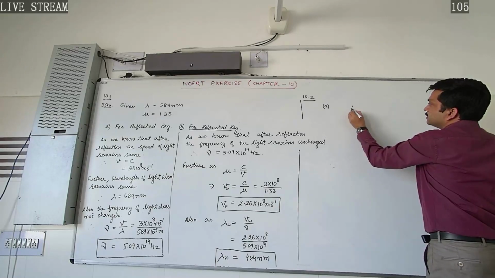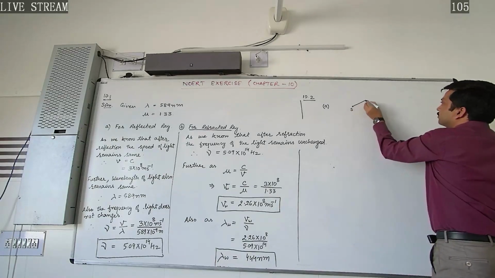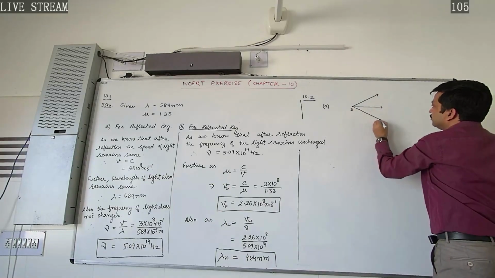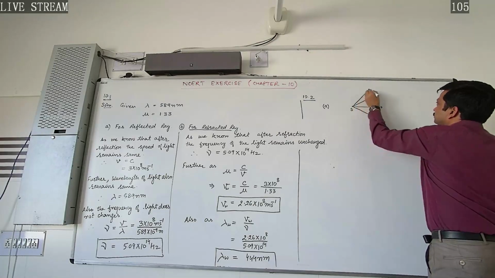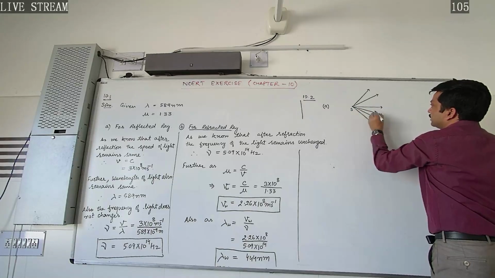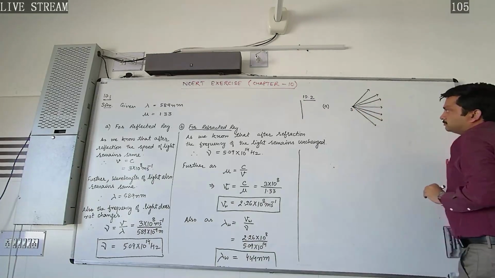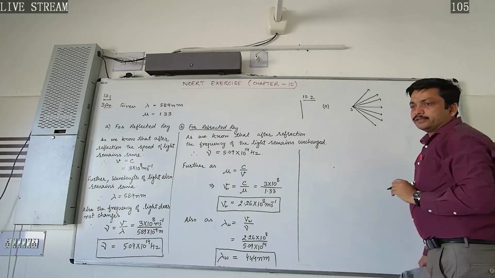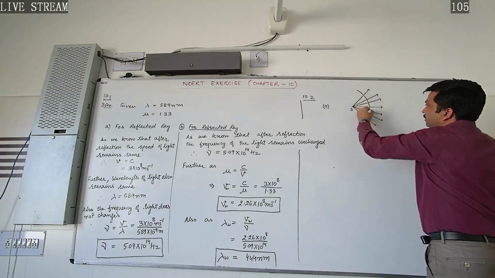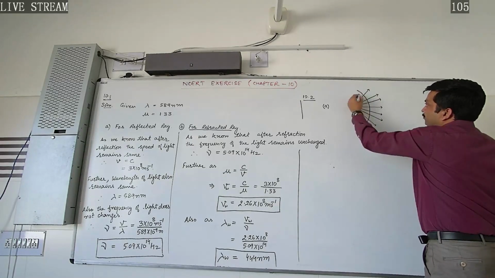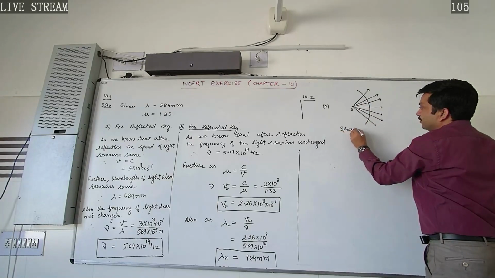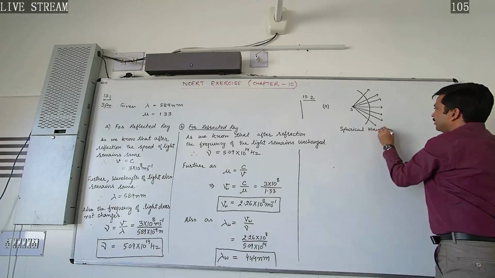Let us consider this is our point source. So the rays of light are diverging, and we will show it in the form of a diverging beam in this way. So what would be the shape of the wavefront in this case? As we have already studied, a diverging or converging beam of rays of light represents a spherical wavefront. So this type of wavefront will be formed and the answer will be spherical wavefront.